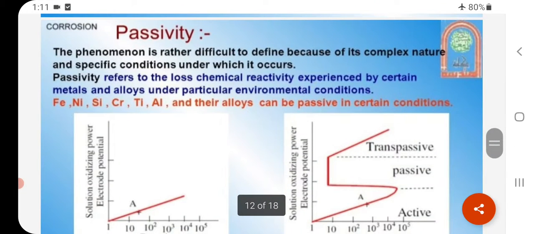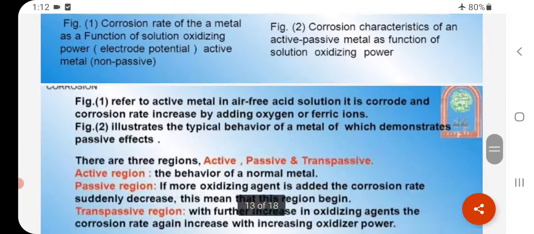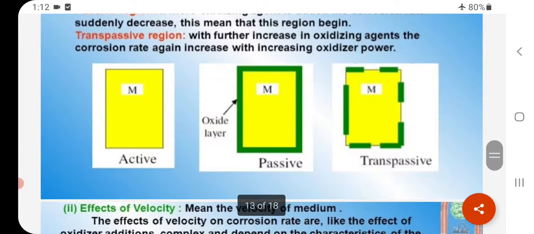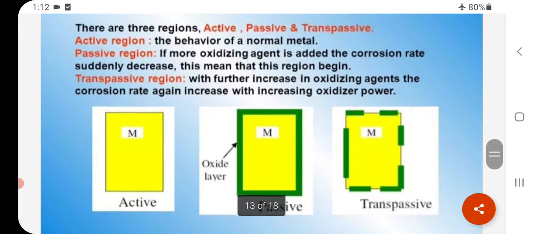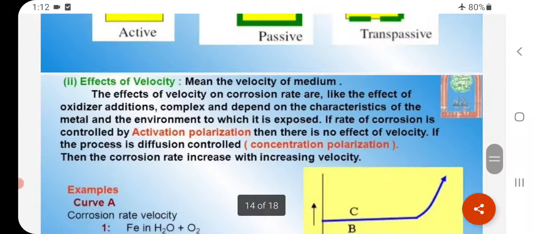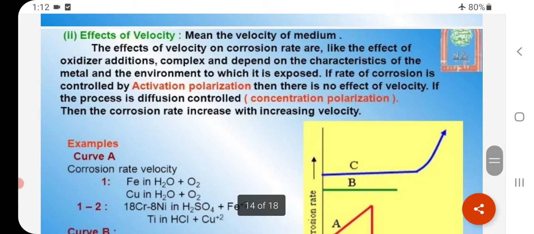Passivity. The phenomenon is rather difficult to define because of its complex nature and the specific conditions under which it occurs. This is the graph. It has an active, a passive, and a transpassive region. Effect of velocity, meaning the velocity of the medium. The effects of velocity on corrosion rate are like the effect of oxidizer additions. If the rate of corrosion is controlled by activation polarization, then there is no effect of velocity.